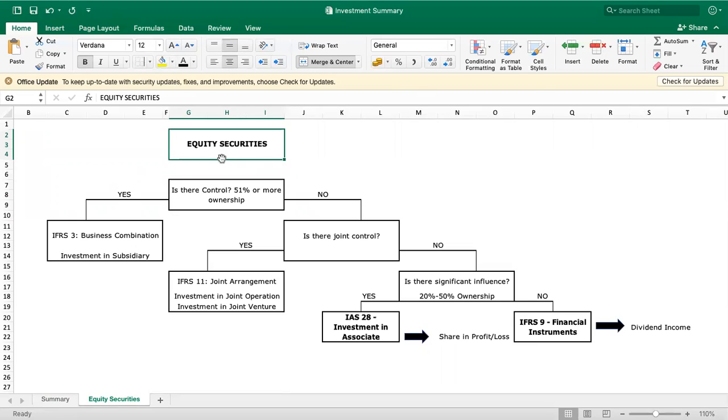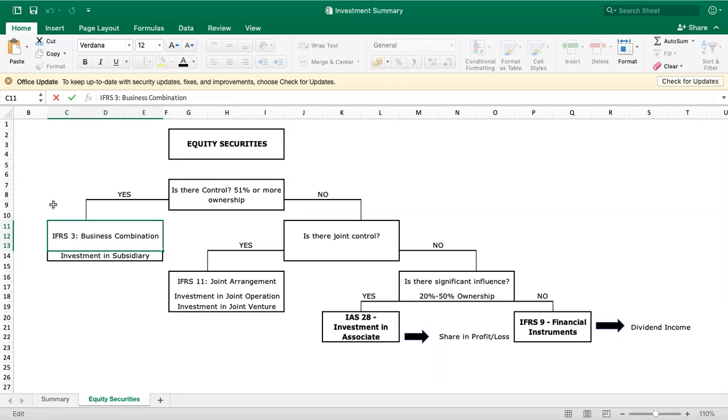Di ba? When can you say nga naay control? So, if you own 51% or more of the shares for a certain corporation, then automatically you have the control for that corporation. When you say control, you have the power to decide. Di ba? You have the power to decide, to make decisions, to decide what type of policy to be used for the corporation. So if the answer, if you have control, yes, what type of investment? So your investment is called as investment in subsidiary, and your investment in subsidiary account is accounted using IFRS 3 business combination standard.